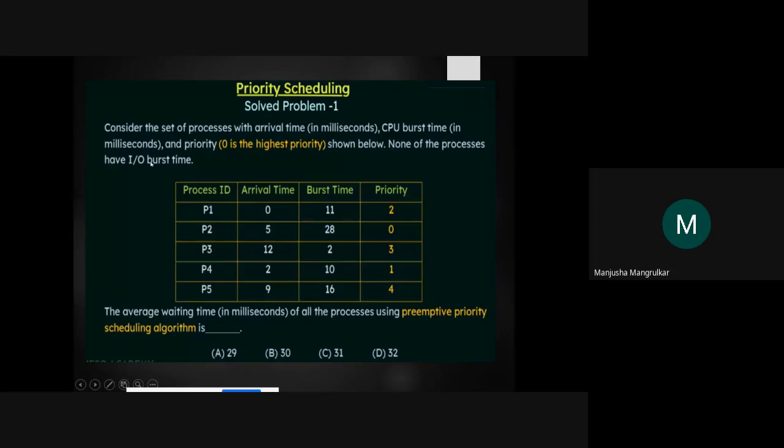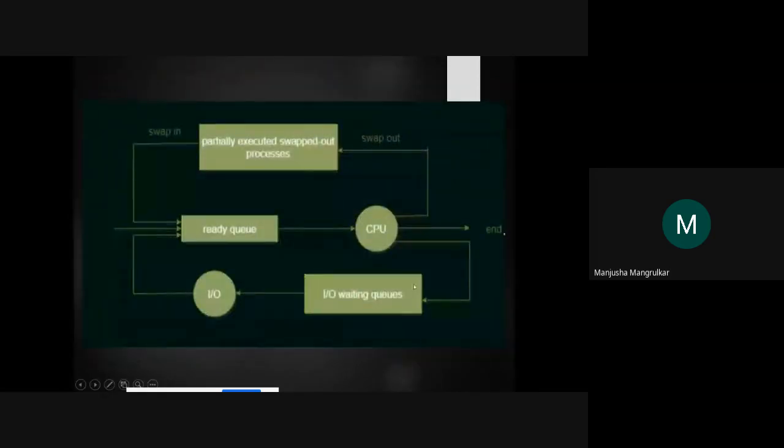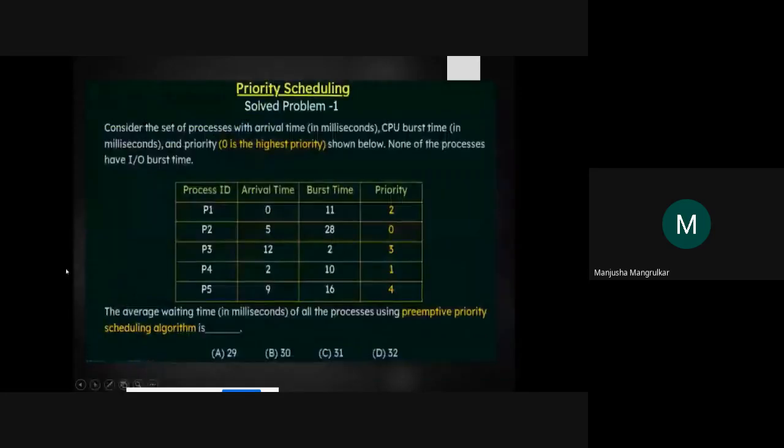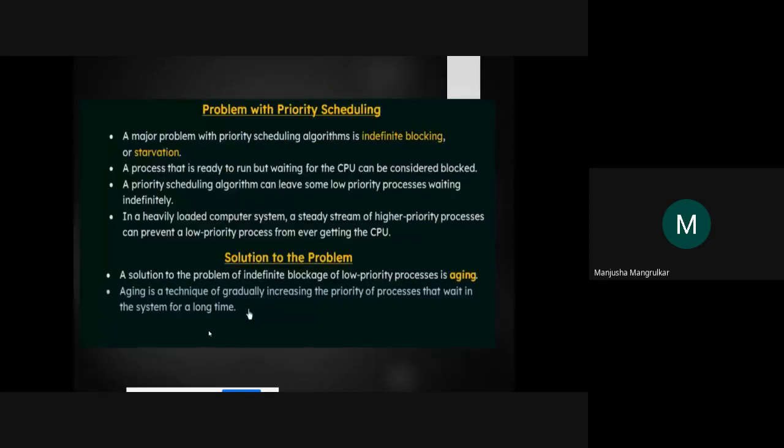None of the processes has an input output burst, meaning none of the processes is going to the input output burst mode, right? Now, find the average waiting time in milliseconds of all the processes using preemptive priority scheduling. Preemptive means what? The priority is not changing. Preemptive priority scheduling algorithm, right? Now we'll have to consider, preemptive priorities means what?